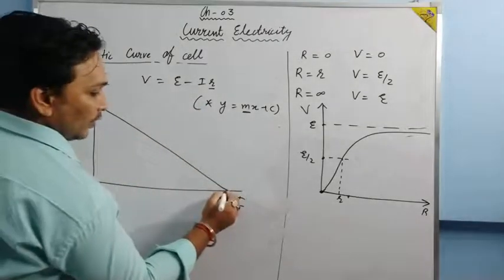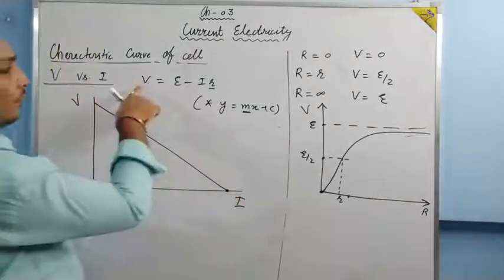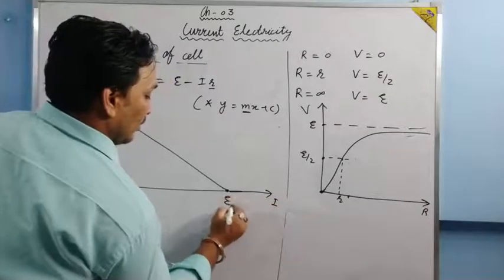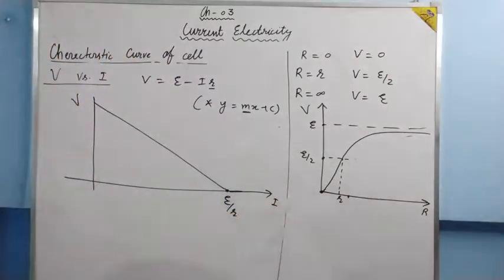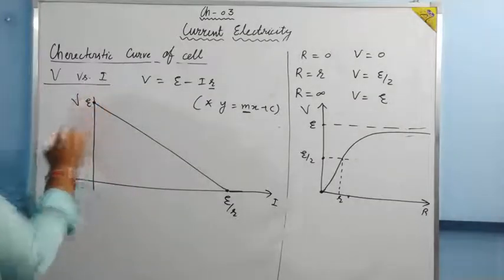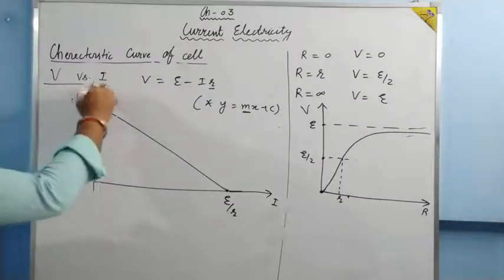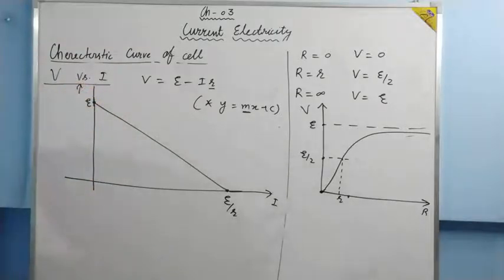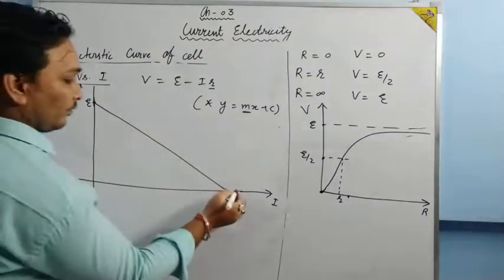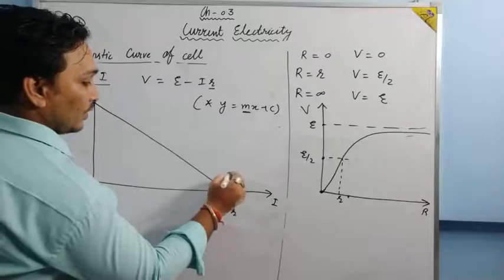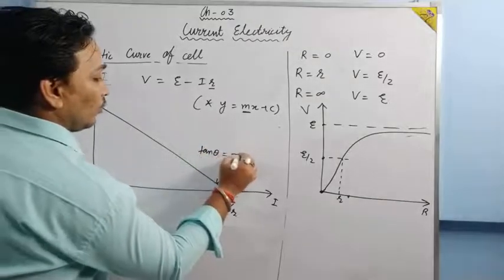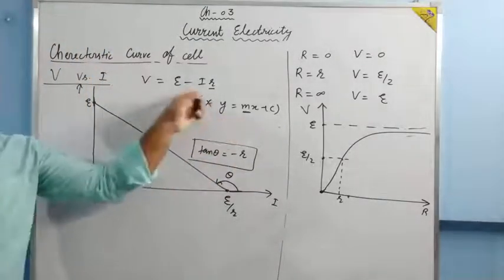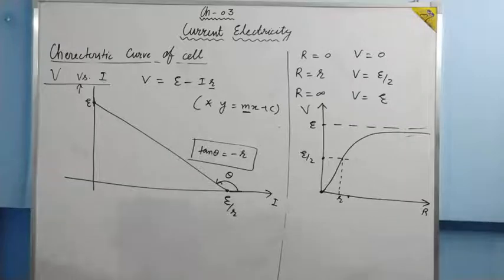Okay? This very point, where V is 0. If you put V is equal to 0, then the current is capital E by small r. And when I is equal to 0, then V is equal to what? E. Okay? So this is how the graph between voltage and current goes. What is the slope of the graph? This is the slope. If this angle is theta, then tan theta is equal to what? Minus r. Okay? Just compare. In place of m, it is minus r. The slope of the graph is minus r.